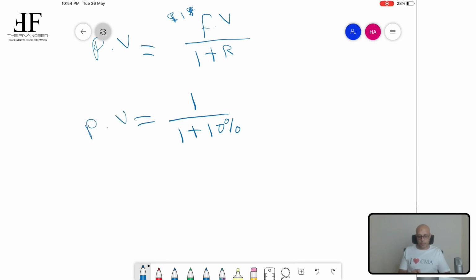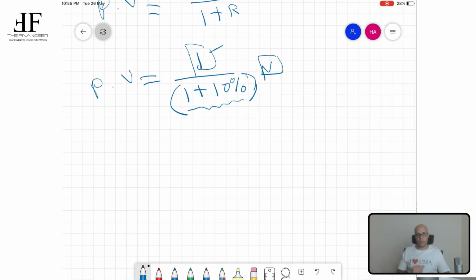Assume that you are going to receive this $1 not after 1 year, but after 2 years. Because you are going to earn interest for 2 years, you are going to make the power here 2, because actually this interest will be calculated twice. And if you are going to receive this $1 after 3 years, you are going to make the power 3. So I am going to remove this and include n. And n will refer to the number of years until you receive the money in the future.